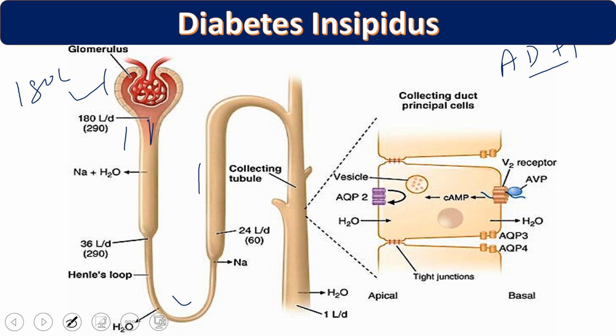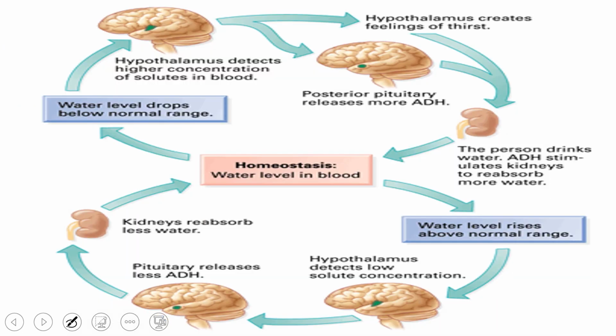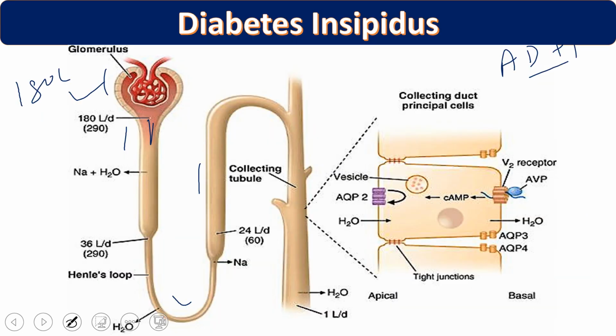How does this reabsorption occur? We are going to see the mechanism. How does this ADH hormone work? ADH comes through blood circulation to the kidney, and the wall is composed of different cells.